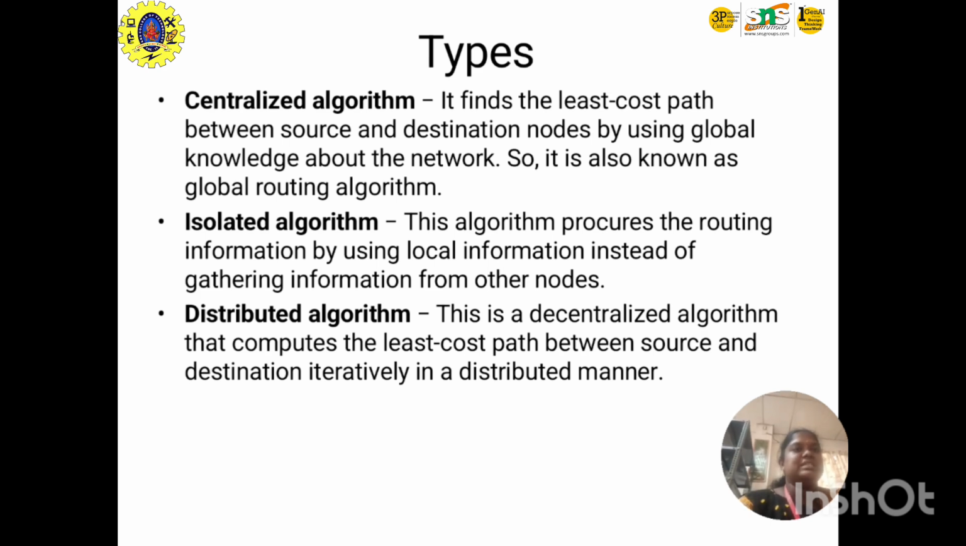Centralized algorithm finds the least cost path between source and destination by using global knowledge about the network. So it is called a global routing algorithm. An isolated algorithm computes routing information by using local information instead of gathering information from other nodes. Instead of gathering information from other nodes, the isolated algorithm will be used.